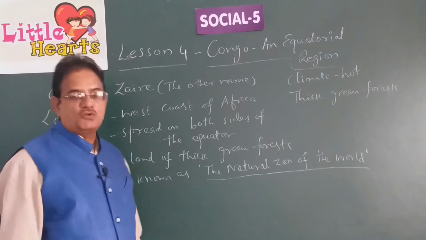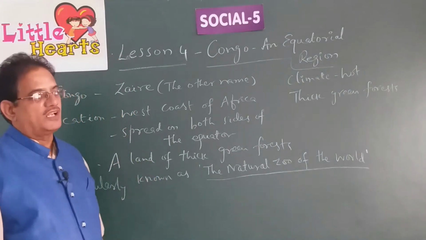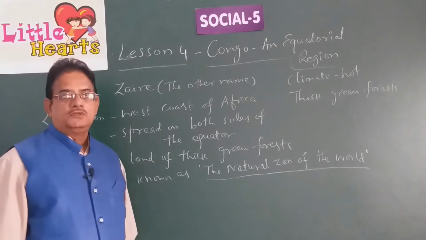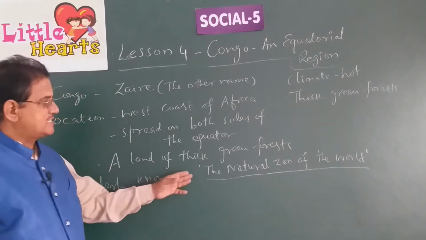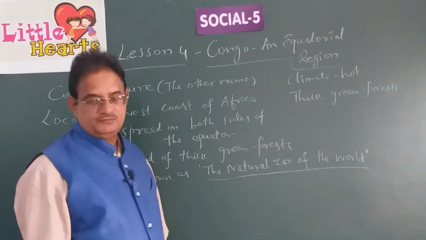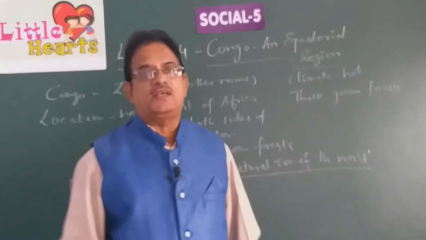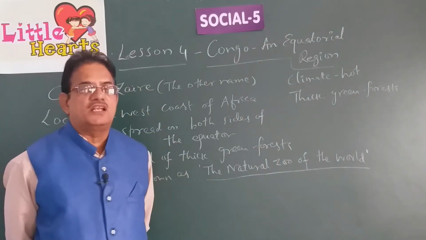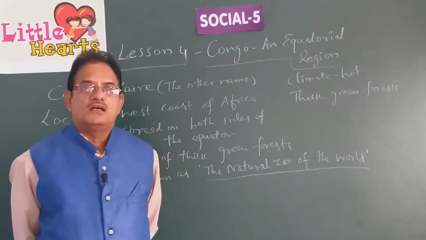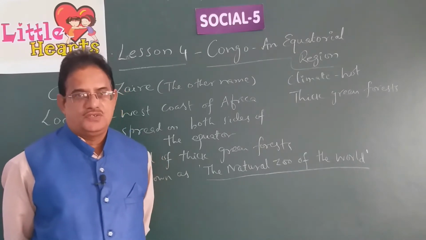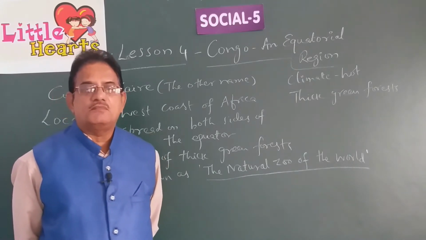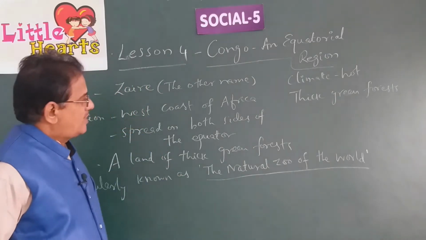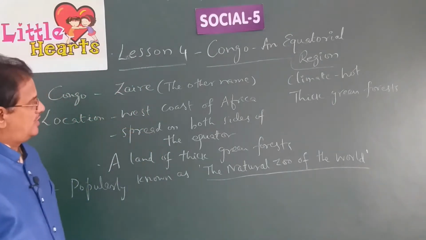So, in this lesson we are going to learn about a country named Congo, which is very popularly known as the natural zoo of the world. Generally, a zoo is a place where animals are kept for entertainment, or animals are taken care of by providing them their natural habitats. Why is it called the natural zoo of the world?